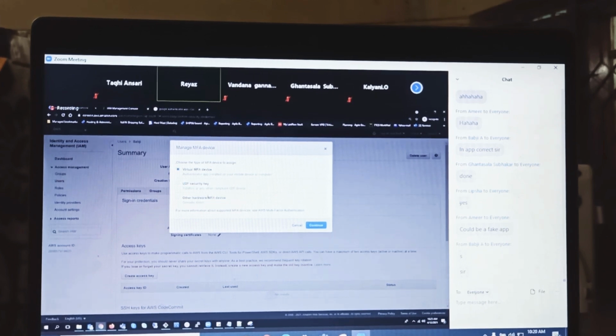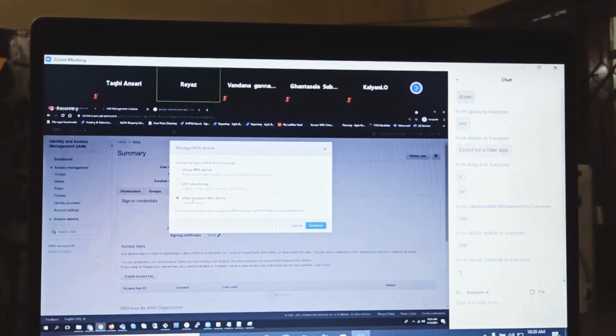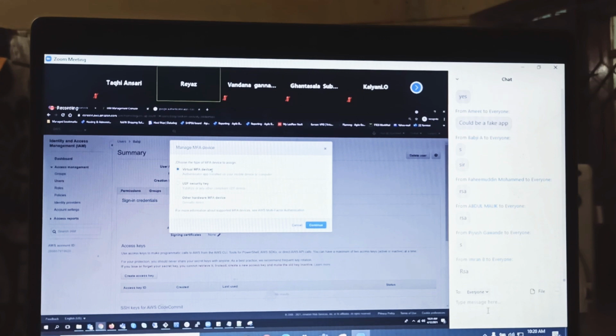Our old-generation guys will remember that if you take a laptop to your home to connect to VPN, they give this RSA token, right? I can understand all these old-generation guys with me. So we don't need that kind of manually carrying RSA tokens at all. Go with this virtual MFA device. You can install Google Authenticator on your phone, or you can have it on your computer as well.